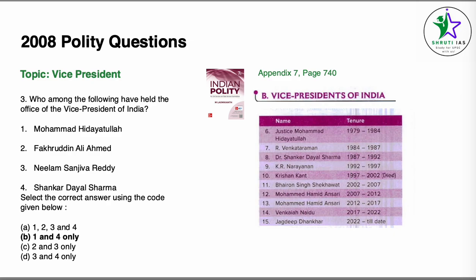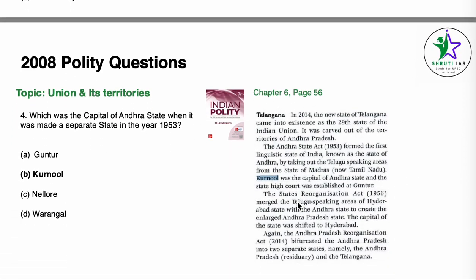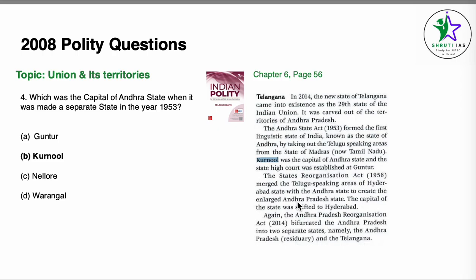Moving ahead to question number 4, union and its territories. The question is which was the capital of Andhra state when it was made a separate state in the year 1953. This particular answer can be found in chapter number 6, Union and Territories, page number 56.